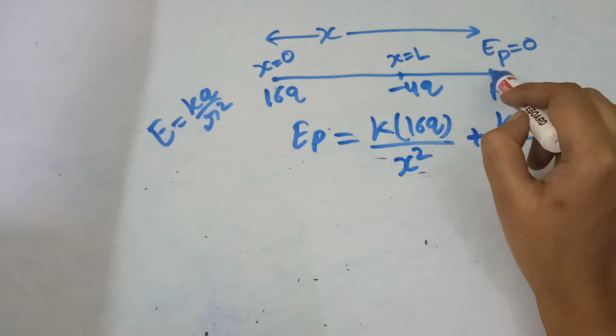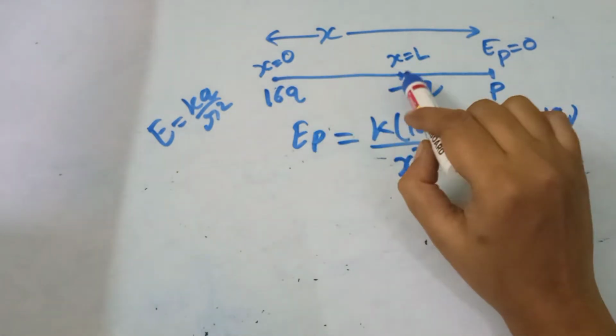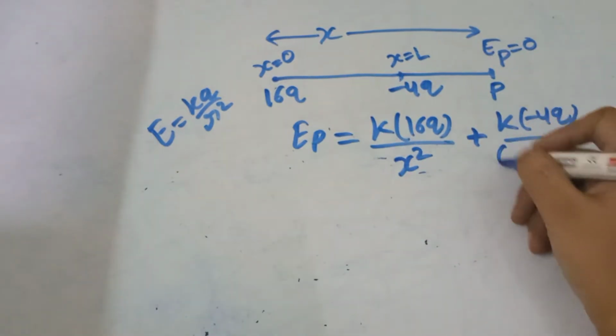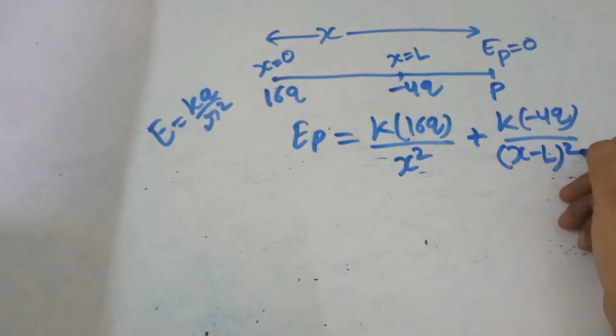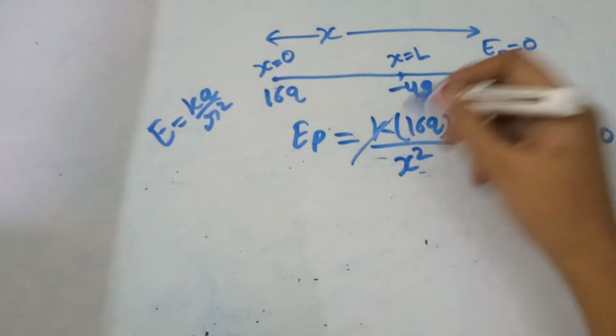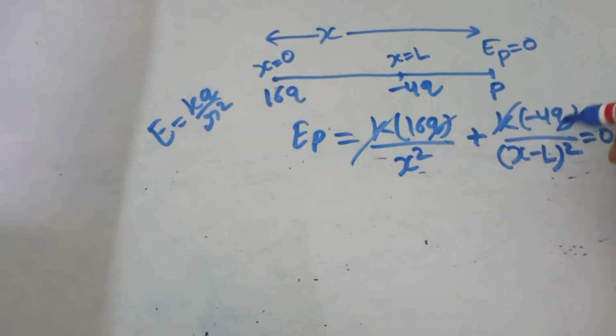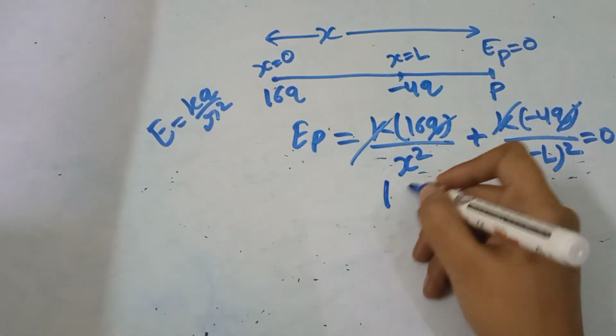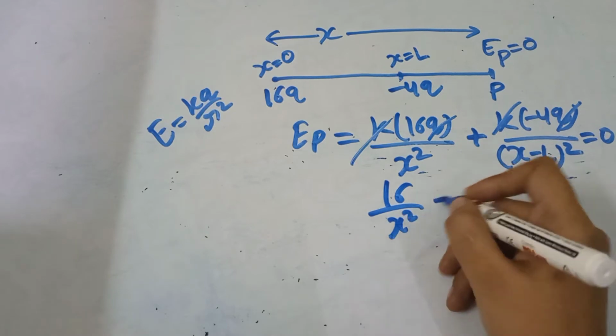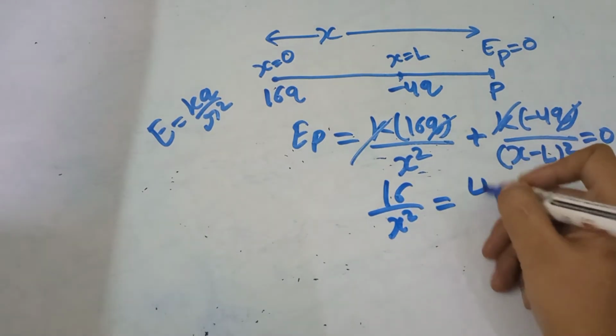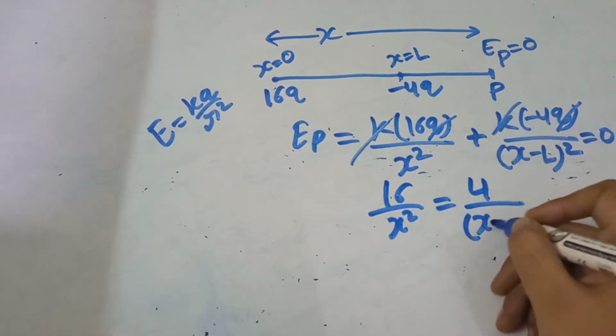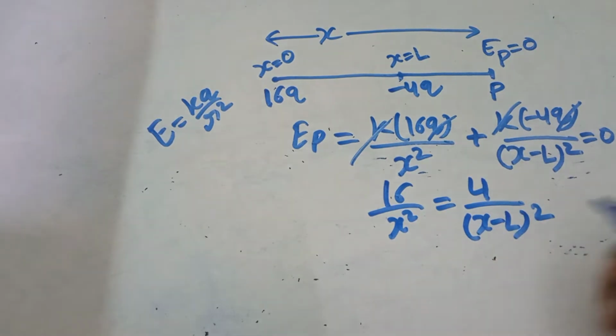The total distance is x and this is L, so this is x minus L to the whole square, and it is 0. So k cancels out, q again cancels out, so 16 divided by x square is equal to 4 divided by x minus L to the whole square.